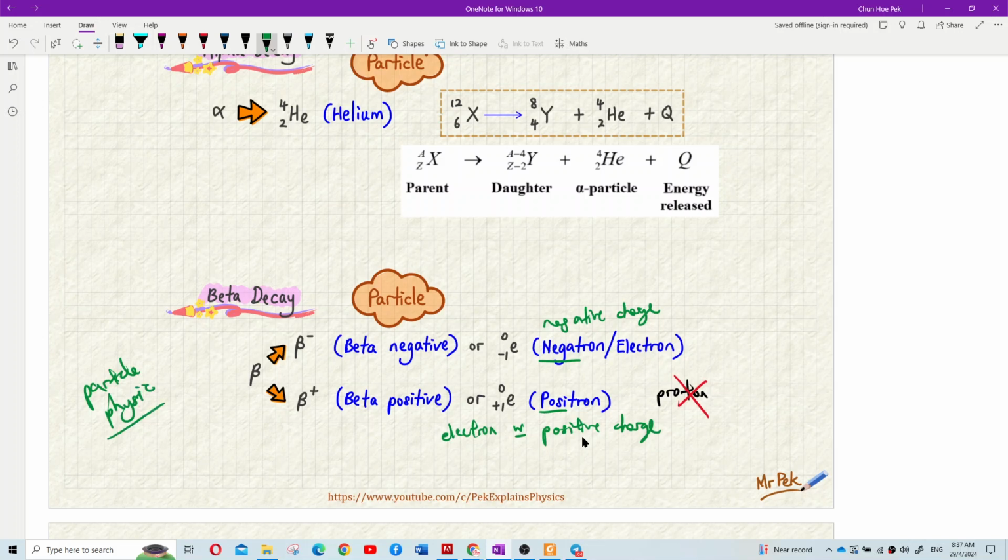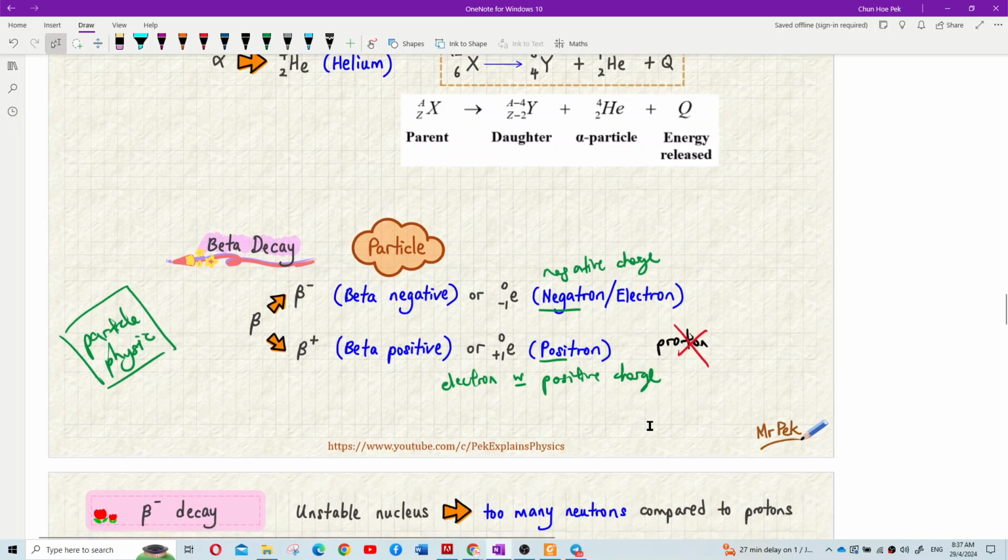You always have very new things. It's quite a difficult subject. You will encounter a lot of weird things here. So it is an electron with positive charge. What does that mean? That means it still has the mass of an electron.